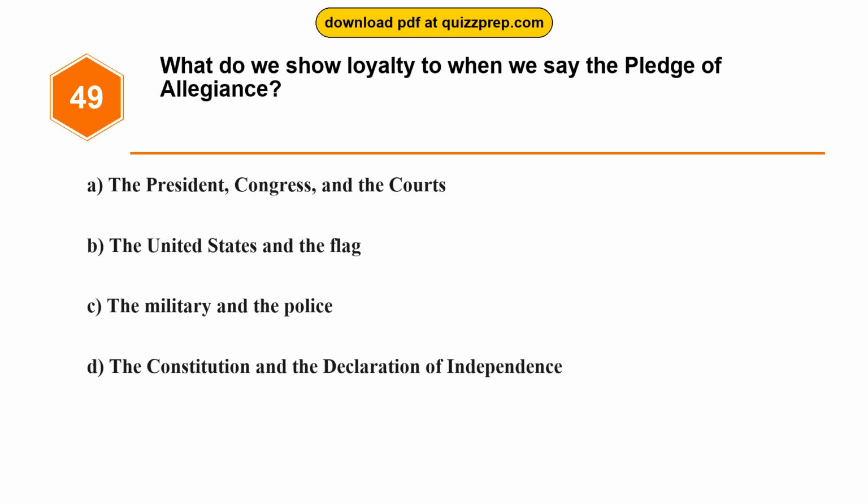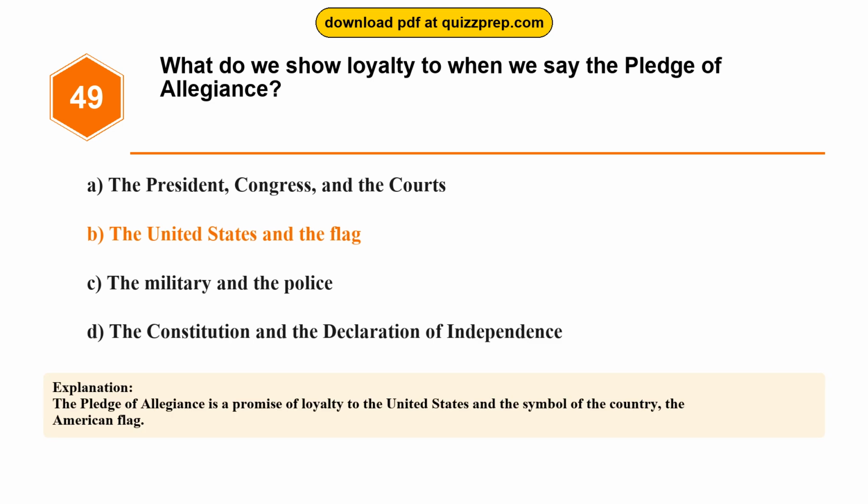Question 49. What do we show loyalty to when we say the Pledge of Allegiance? Option A, the President, Congress, and the courts. Option B, the United States and the flag. Option C, the military and the police. Option D, the Constitution and the Declaration of Independence. The correct answer is option B, the United States and the flag. The Pledge of Allegiance is a promise of loyalty to the United States and the symbol of the country, the